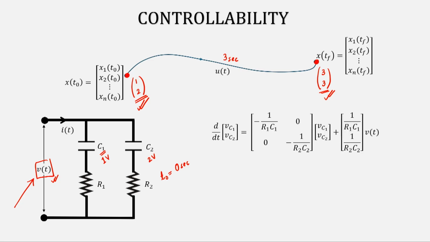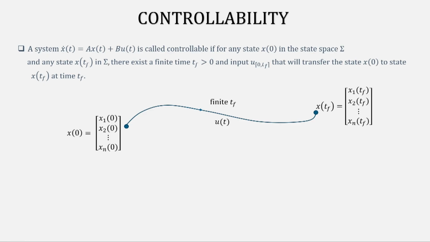In other words, you can go from any point to any point in finite time because you can create an input with the help of which you can transfer the state vector from one point to another point. And if you can do it always, then we say that the system is controllable. So, I hope you understand what controllability means intuitively at least now.